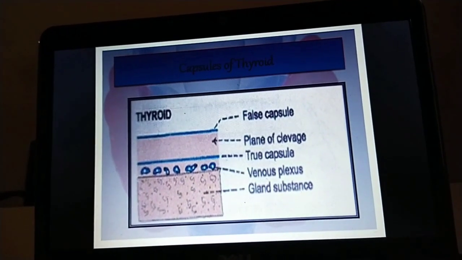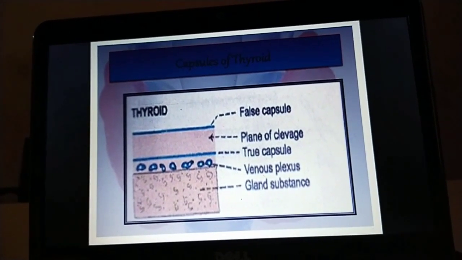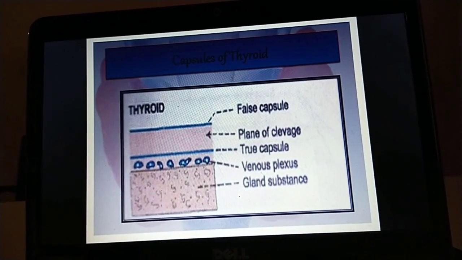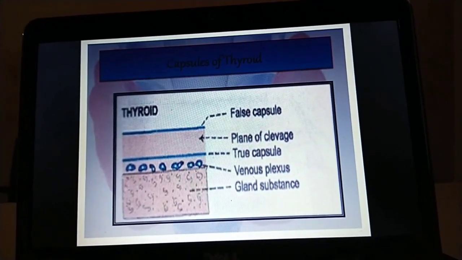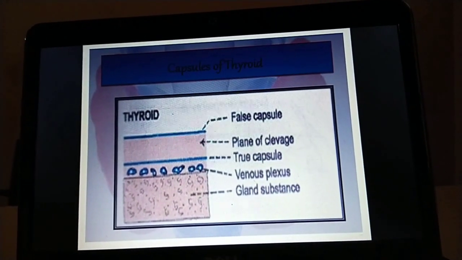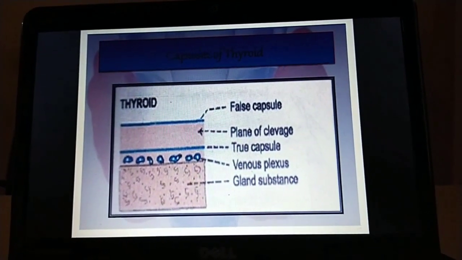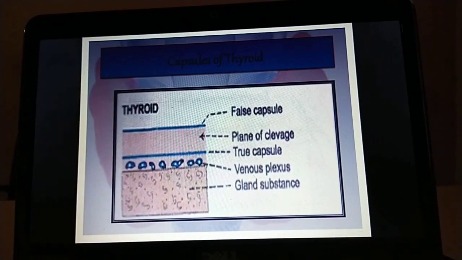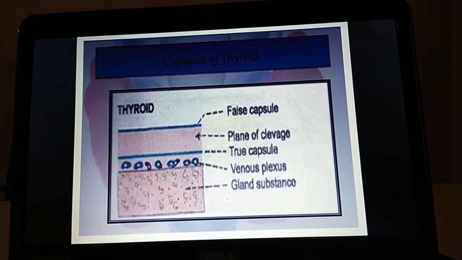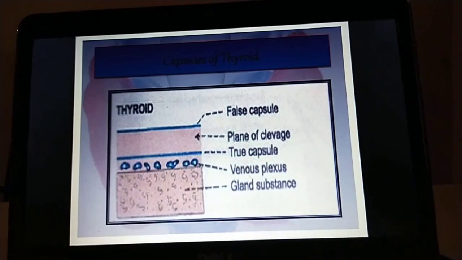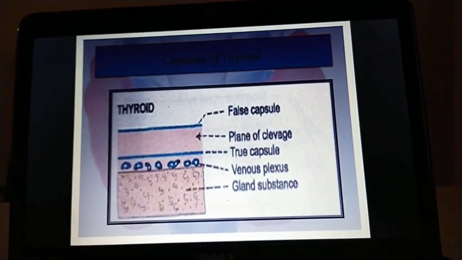The inner one is called the true capsule, and that inner layer forces into the gland and forms the septa, and that divides the thyroid tissue into microscopic lobules. The inner one is firmly attached and it makes the septa in the gland.